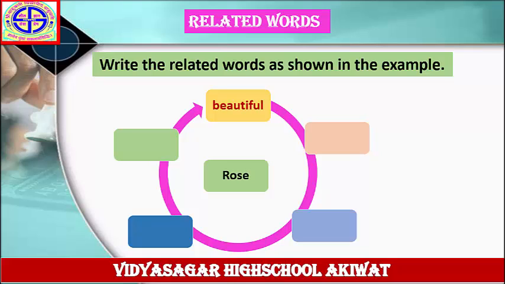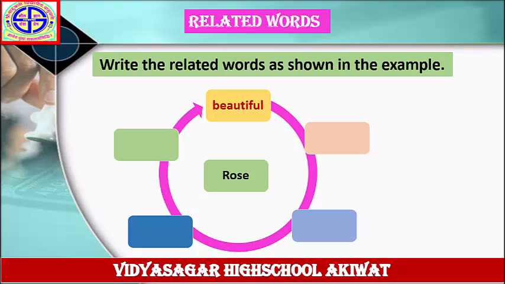After that, write down the word rose in the center of this wave diagram. Write down the first answer, beautiful. After that, write down the remaining answers.